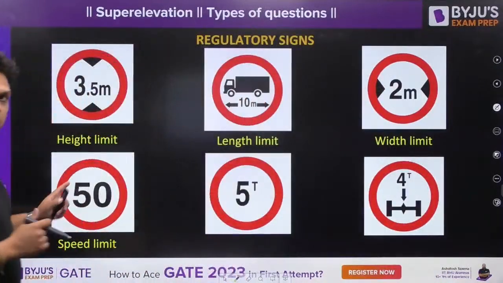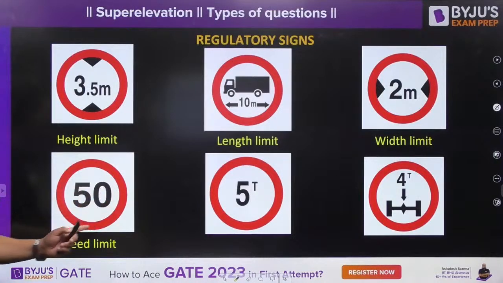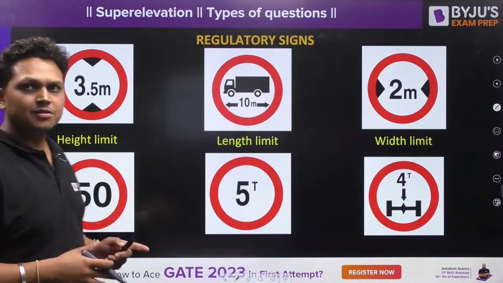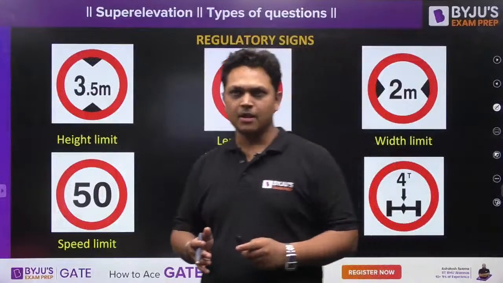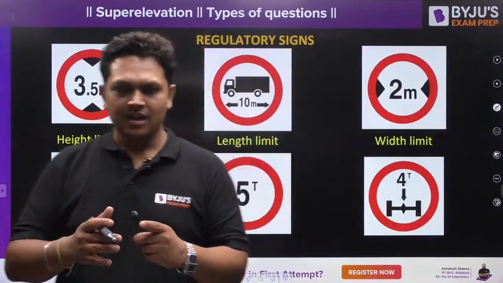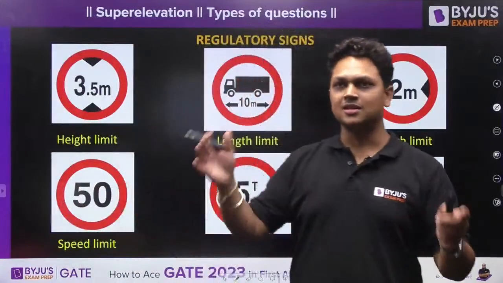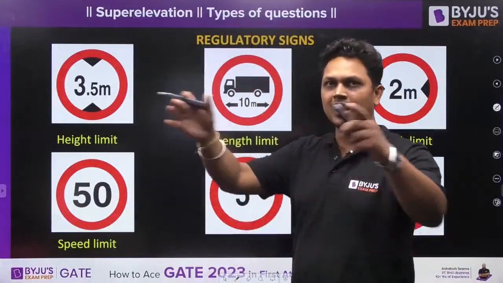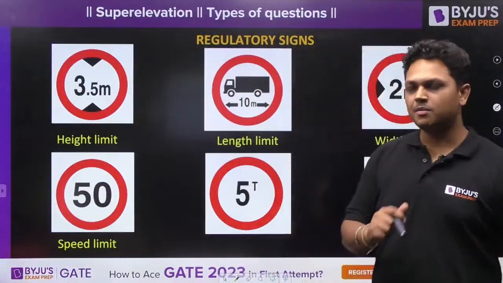Then this is your speed limit. 50 km/h is the speed limit, okay? Within cities, where there are a lot of pedestrians, or within any area or campus where there are a lot of students or pedestrians, in a hospital or in a college or in a school, over there you will find these signs. Speed limit will be there.